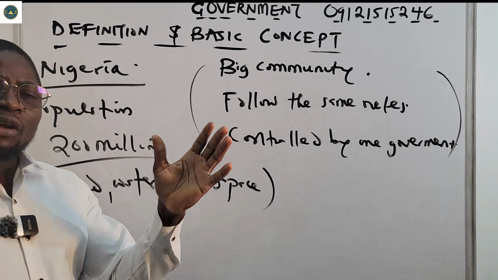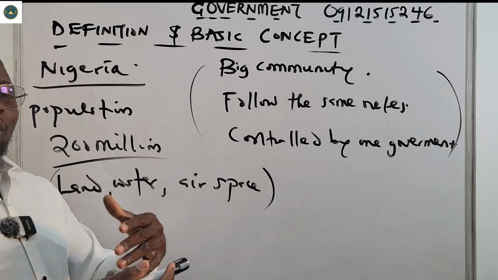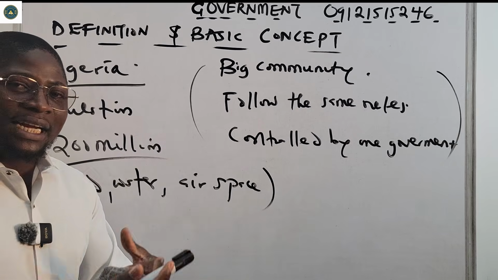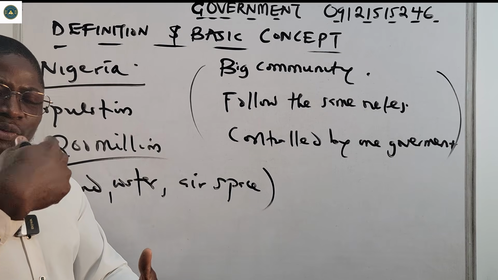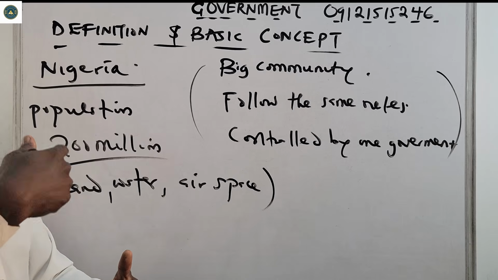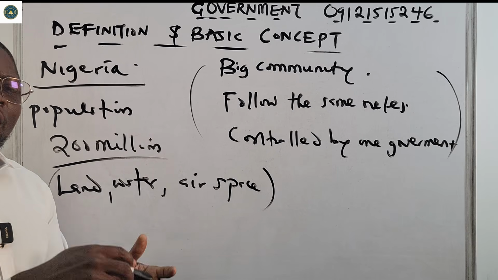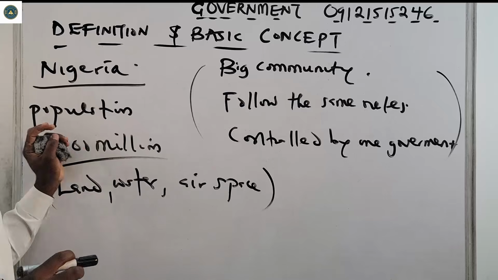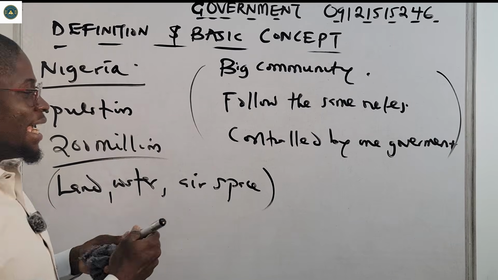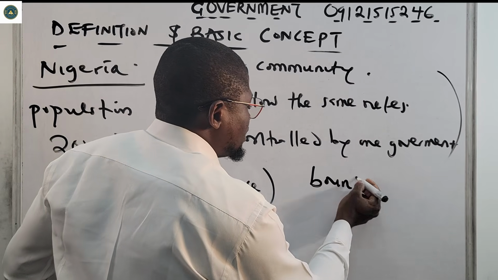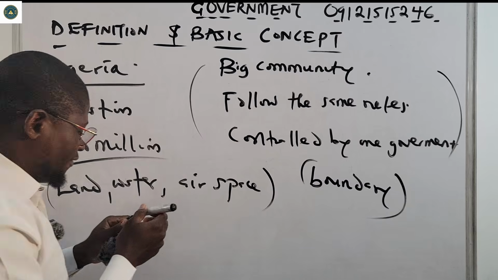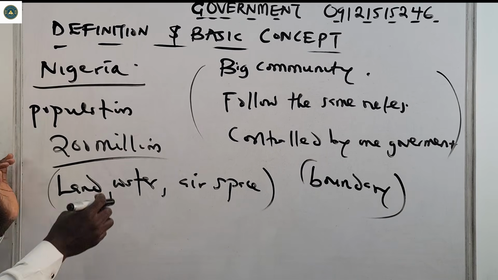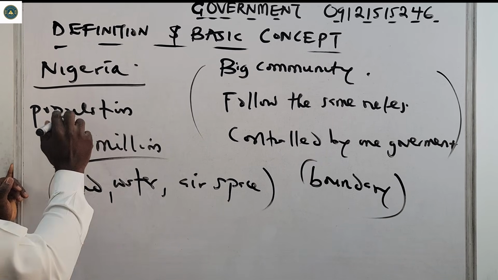If you have traveled before and you are coming to Nigeria, they say we are beginning to enter into Nigeria airspace, or begin to descend into Nigeria. How do they know? Because Nigeria has its own defined airspace, its own defined boundary. So a state has its own defined boundary. Before you say somewhere is a state, it must have population.